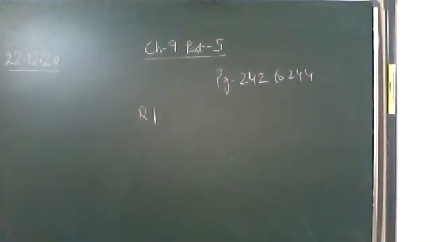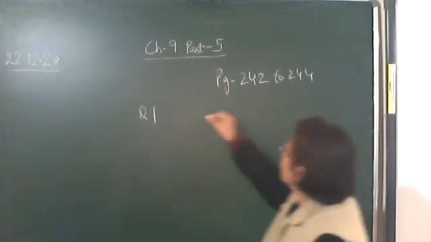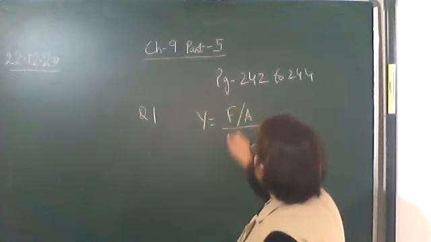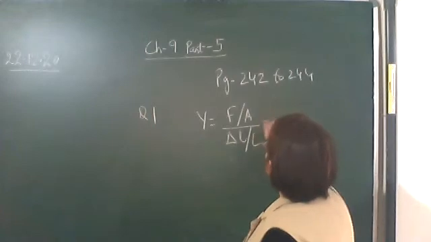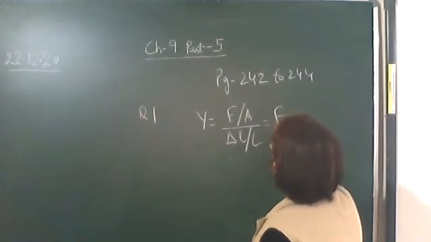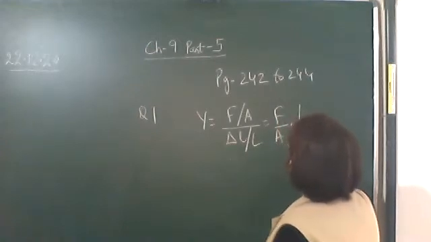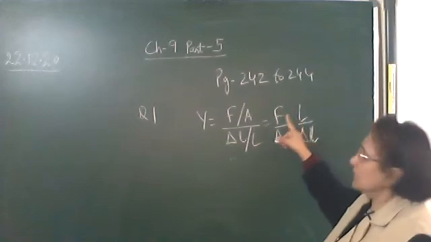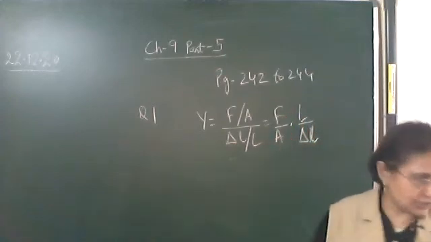We know that Young's modulus is stress upon strain, that is, force per unit area upon delta L by L, that is F upon A into L upon delta L. Delta L is the extension, L is the original length, F is the force, A is the cross-sectional area.